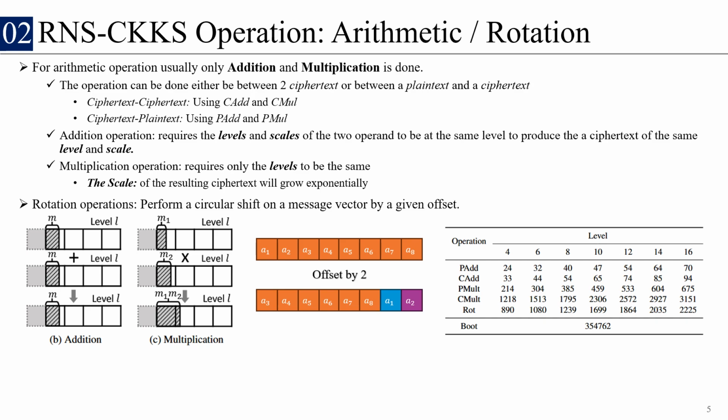While the rotation operation performs a circular shift on a message vector by a given offset. If we set the offset to 2, the first slot will rotate to the last two slots of the whole ciphertext, which is dictated by the N parameter.